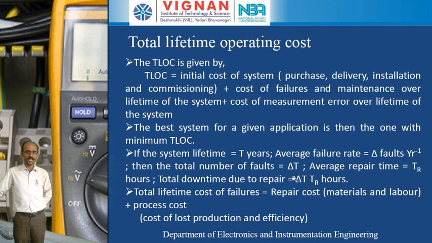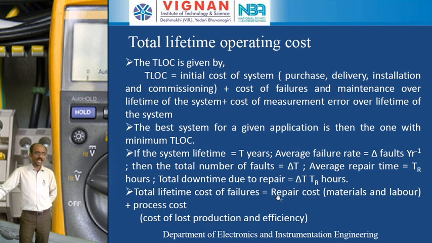That is, delta T indicates the total number of faults. So each fault can be rectified in TR hours. So the total number of hours required for rectifying the 30 faults is equal to 30 into 3. That is, we require a total of 90 hours for rectifying all the faults in the particular measurement system.